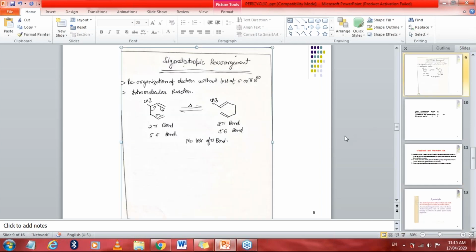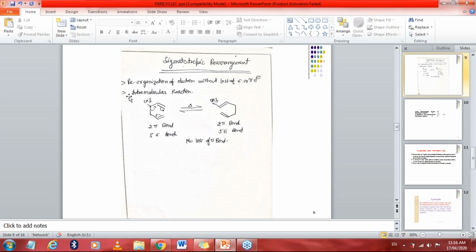Now the next reaction is the sigmatropic rearrangement reaction. What is a sigmatropic rearrangement reaction? Just read one line: this is the reorganization of electrons, as I told you, without the loss of sigma and pi electrons. We observed in the electrocyclic reaction and the cycloaddition reaction that in both reactions, electrons were lost and also gained. But in the sigmatropic reaction, without the loss of sigma and pi electrons, the electrons are reorganized.